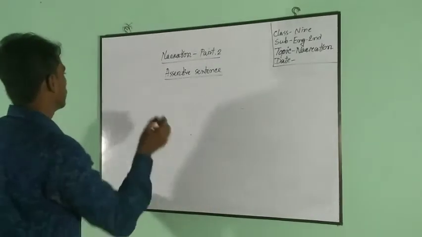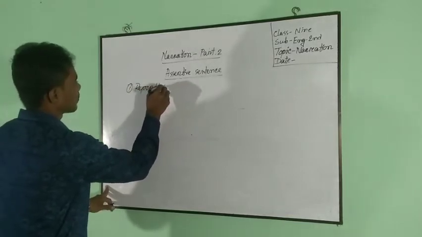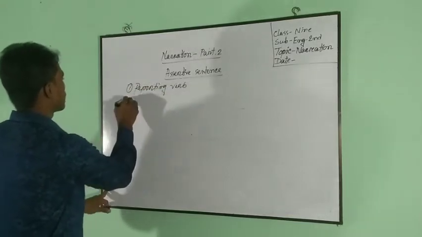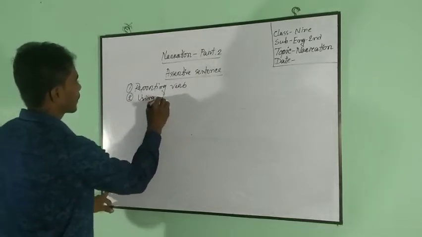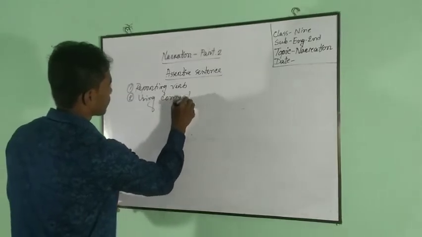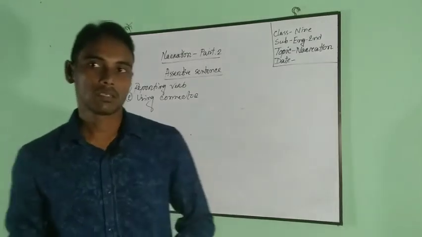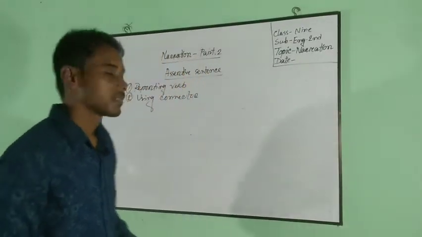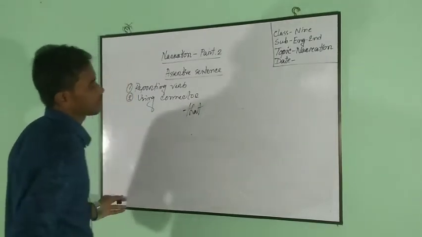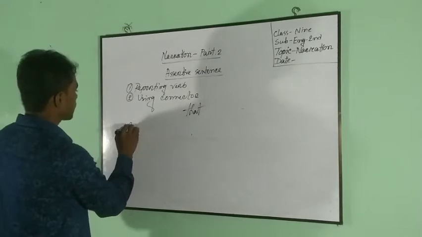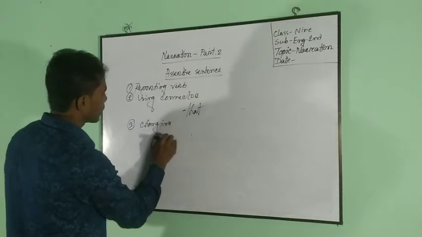Number 2: using a connector. In an assertive sentence, we have to use that to connect the two parts of the sentence. Connector: that. Number 3: changing person.